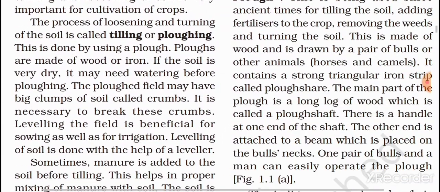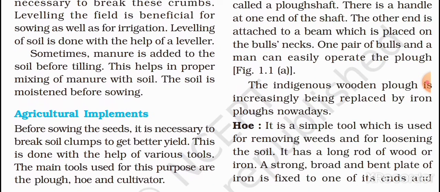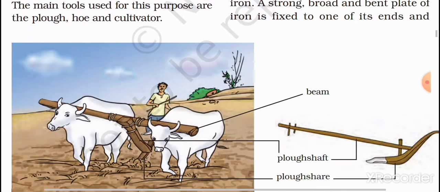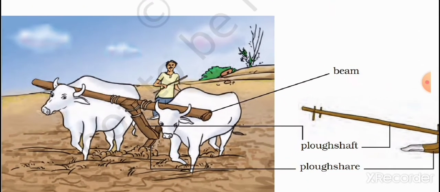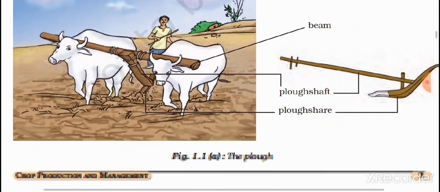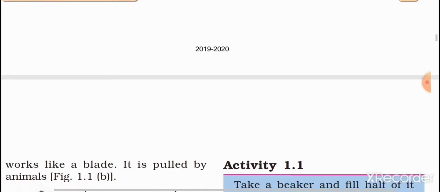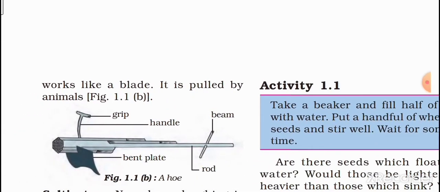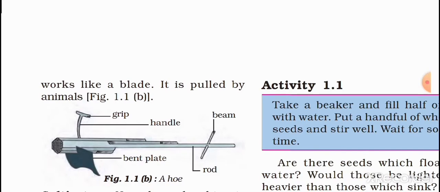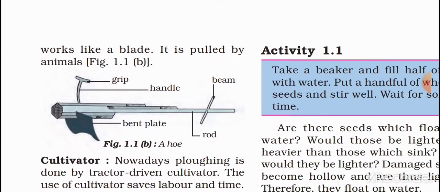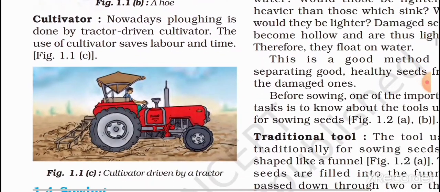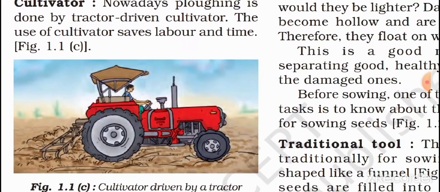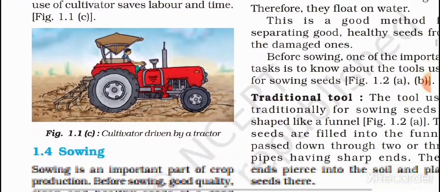Plough, hoe, these are simple tools which are used for removing weeds and for loosening the soil. These types of tools were used in those days. See the picture, you may also come across this in the crop field. This machine is called a hoe. It is pulled by animals. And nowadays cultivators are used, this type of tractor is used by cultivators nowadays.